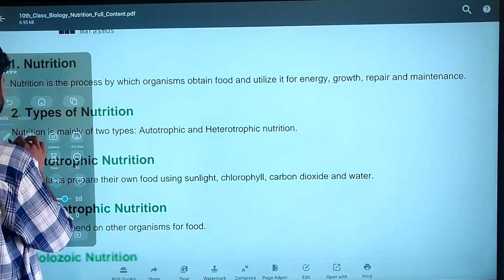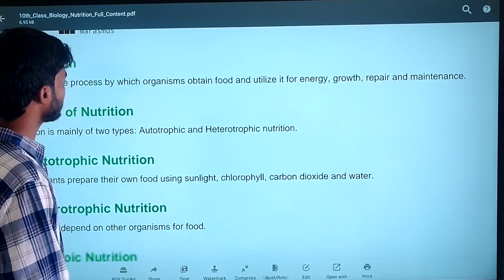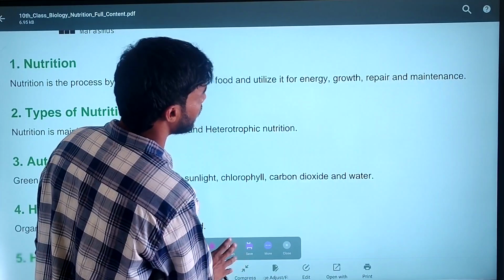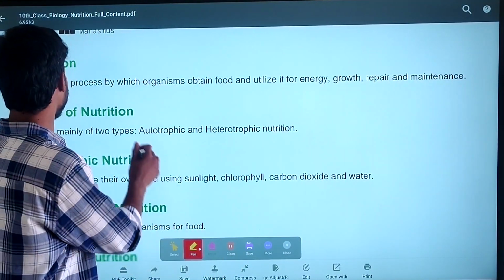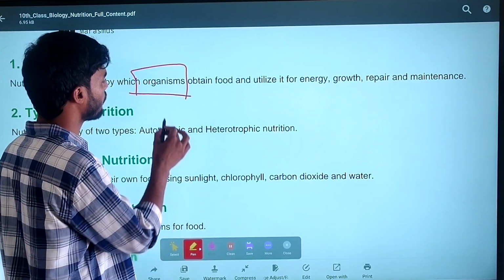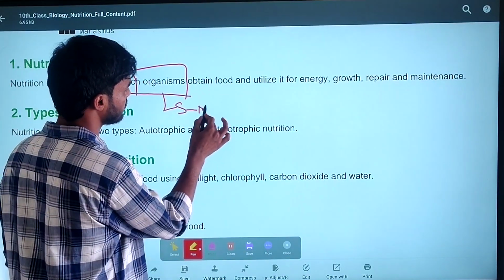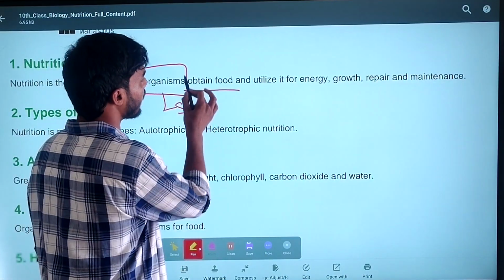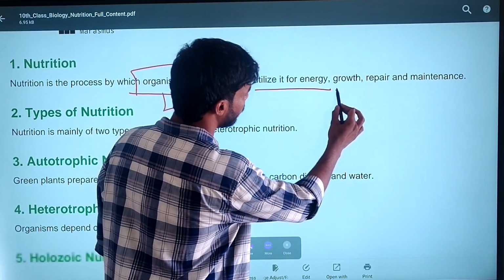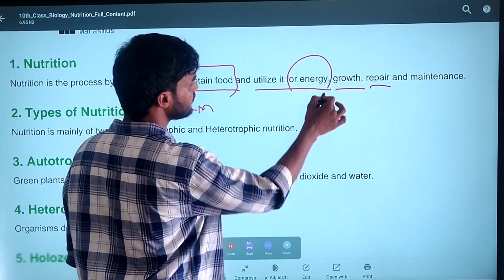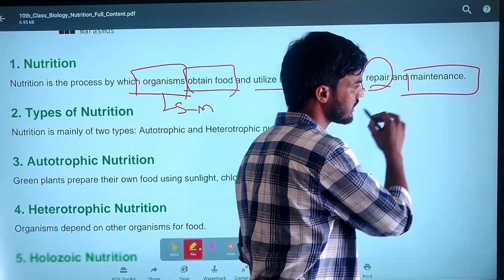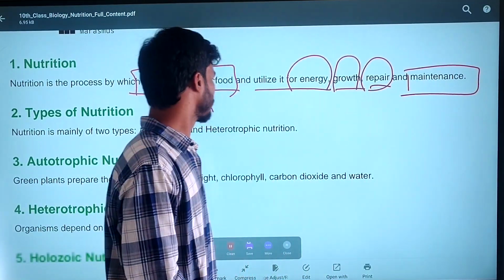So what is nutrition? Nutrition is the process by which organisms obtain food and utilize it for energy, growth, repair and maintenance. Simply, nutrition is a process by which organisms, from single-cell to multicellular organisms, obtain food, and that food is utilized for energy, growth, repair of the cells and maintenance of body temperature. So this is known as nutrition.